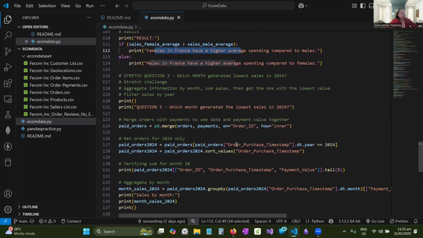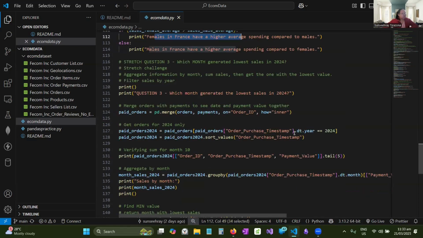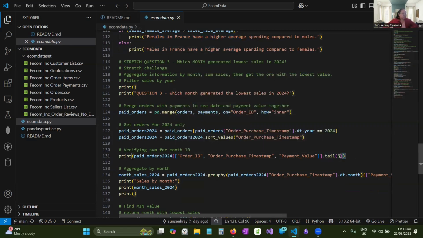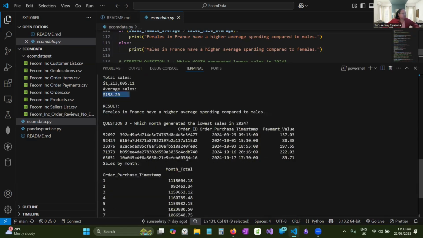And the last question is question number three, which month generated the lowest sales? In this case, I don't need the country anymore, so I'm only merging orders and payments, which are the paid orders. And I do need to filter the year, since the question is for 2024. And then I did this sort of values, just so I can see what the last transactions were, listing them using the tail function.